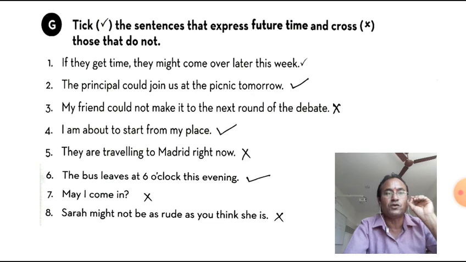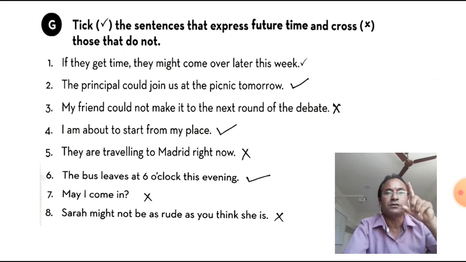The bus leaves at 6 o'clock this evening. So this is a scheduled timetable. That's why in place of future we can use simple present tense. May I come in? May I come in? It's a correct sentence, but we have put it there by mistake, as it is for taking permission.